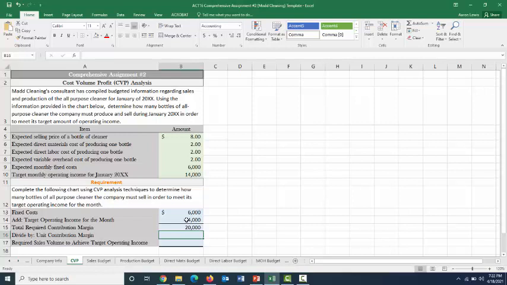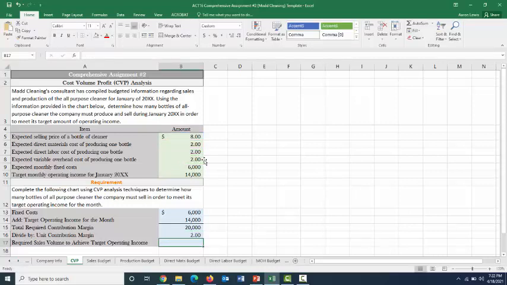So what is the unit contribution margin? Well, unit contribution margin is just unit sales price or unit sales revenue minus the variable cost per unit. And for each bottle of this all-purpose cleaner, we know that they intend to sell it for $8. But the first variable cost component, materials, is going to cost $2 per bottle. The second cost component, direct labor, is also going to cost $2 per bottle. And then lastly, variable overhead per bottle is expected to also be $2. So if there's $8 in revenues for each bottle, but in total, 2 plus 2 plus 2, $6 of variable cost, that means that each unit that we sell, each bottle of all-purpose cleaner, is going to have a contribution